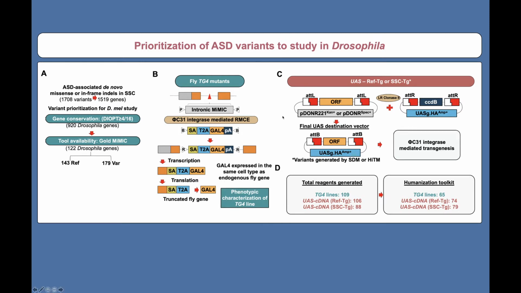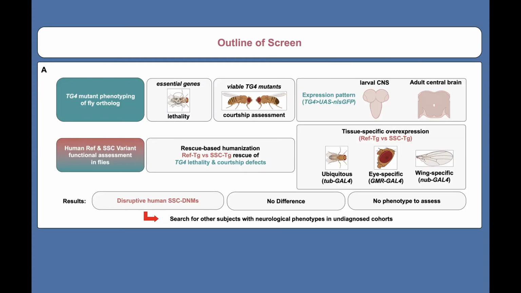Thus, we also generated transgenic flies for corresponding human reference and ASD variants. We generated over 300 fly stocks and the ability to assess 79 SSC variants. We then characterized the fly TG4 mutants for either lethality or behavioral defects. In parallel, we crossed these lines to a UAS-GFP reporter to determine the CNS expression of these fly genes. We then humanized our flies in a rescue-based strategy to determine if reference or SSC variant could rescue lethality or behavior defects that we found.